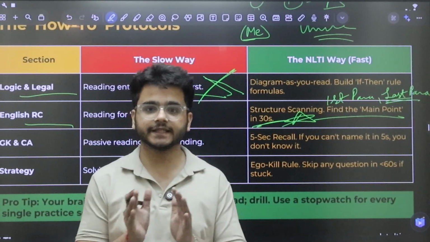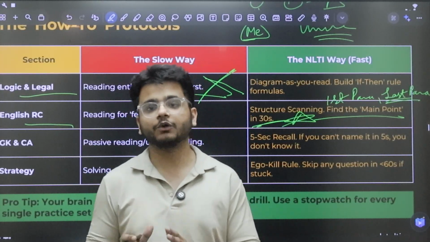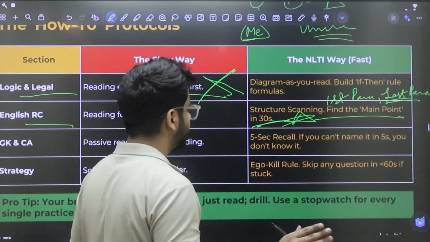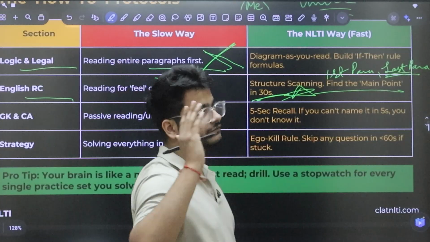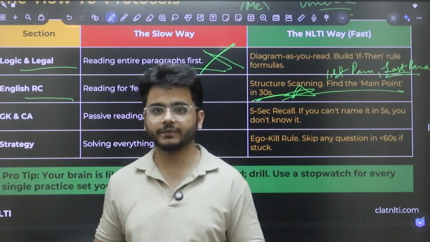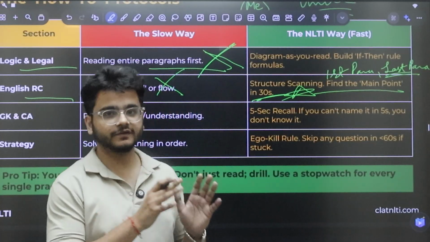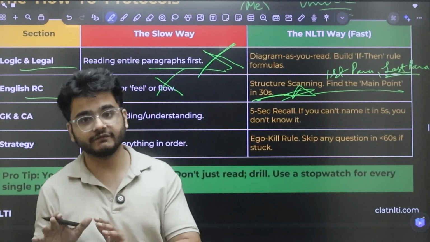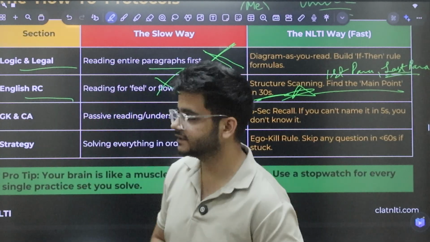How the author has introduced the context, how the author has concluded the context. So that is very, very important. Let's say you have read the entire comprehension, you don't understand a bit of it. Just go back to the first paragraph and then the last paragraph. You will be very, very clear with the main idea of the passage.